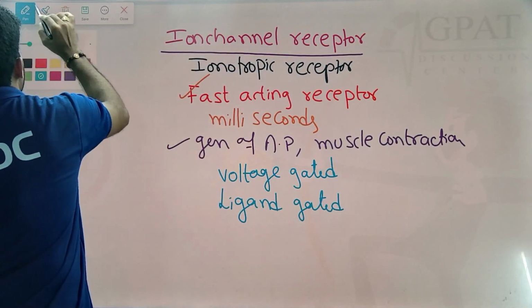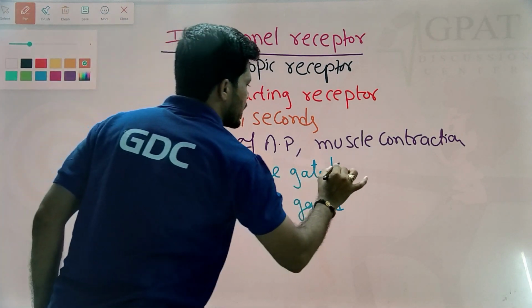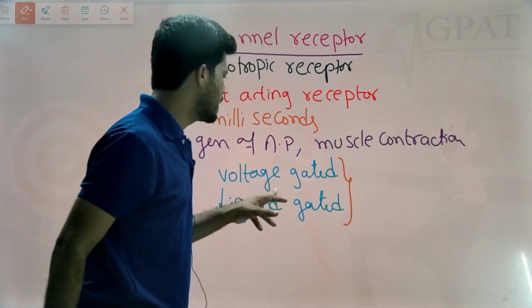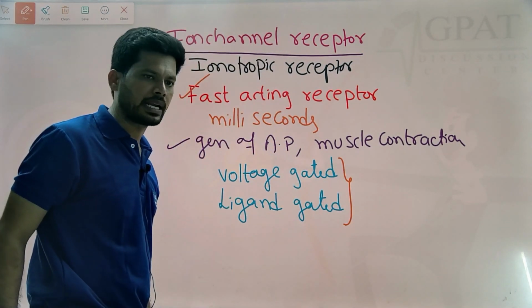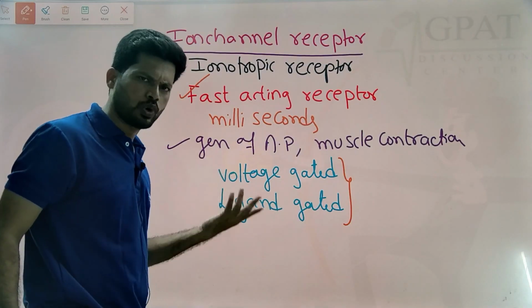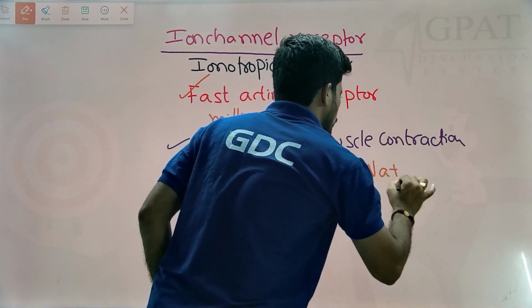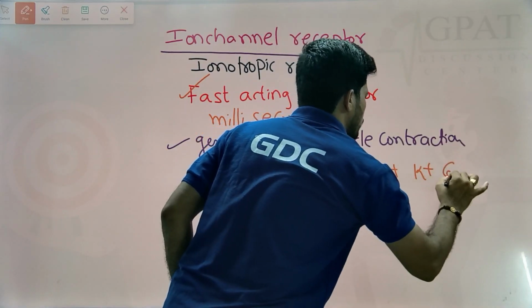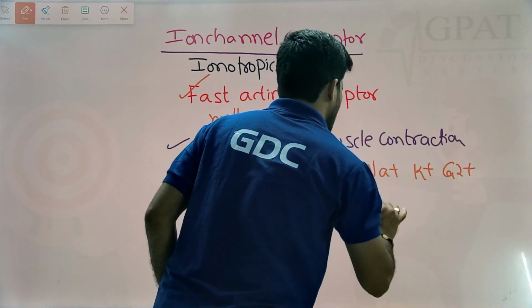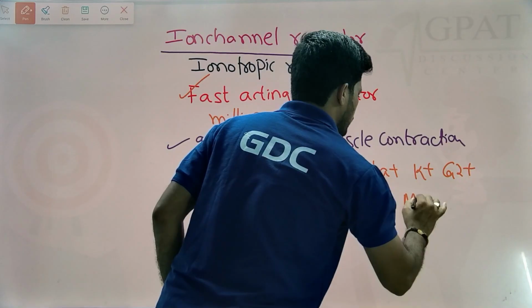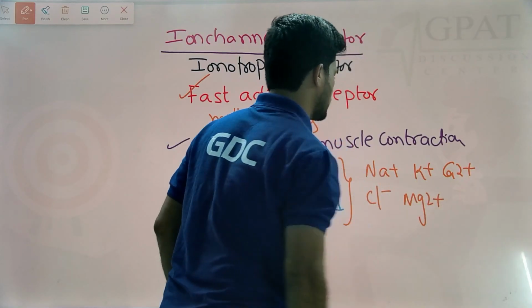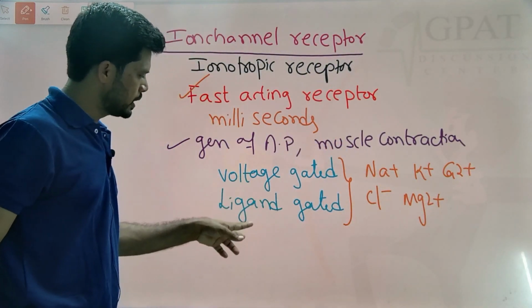So these ion channel receptors are mainly two categories. One is voltage gated, another one is ligand gated. They may be sodium, potassium, calcium, chloride, magnesium, etc., but voltage gated and ligand gated.